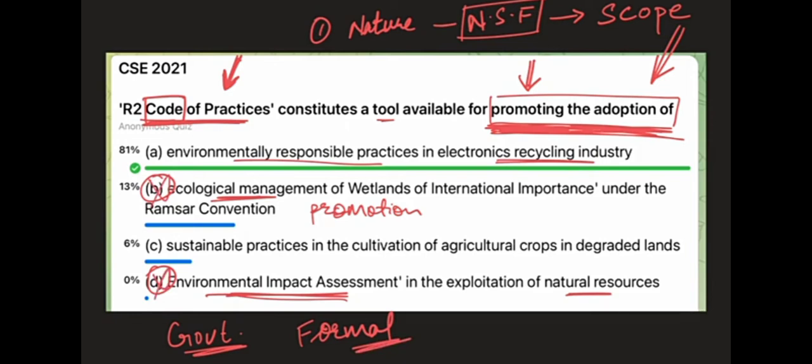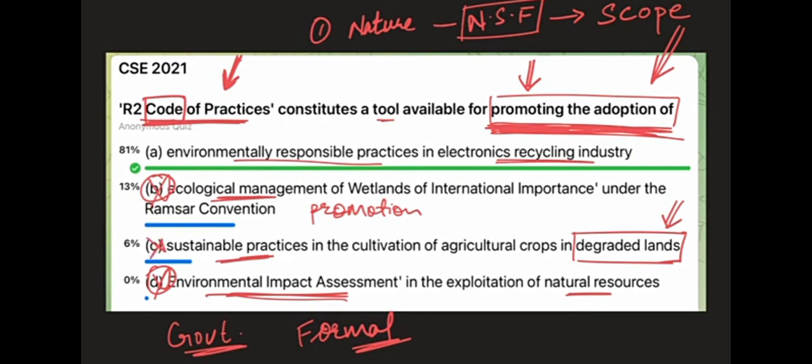If we look at sustainable practices in the cultivation of agricultural crops in degraded lands, guys, in degraded lands, the land is already degraded. What will you do? To have sustainable agriculture in these lands, agriculture cannot happen, right? Because if you want to have sustainable agriculture, the land itself must first support the agriculture, and just so that agriculture does not destroy the land, will we have sustainable practices. But if the land itself is already destroyed, there is no sustainability question, because agriculture itself will be very difficult in these lands. So this question is unrelated.